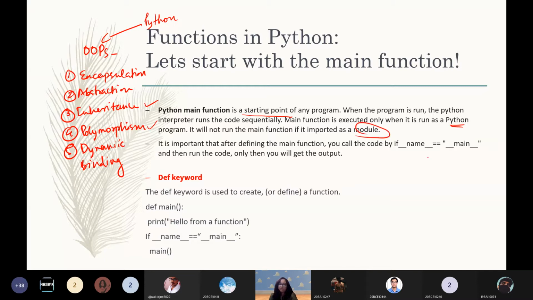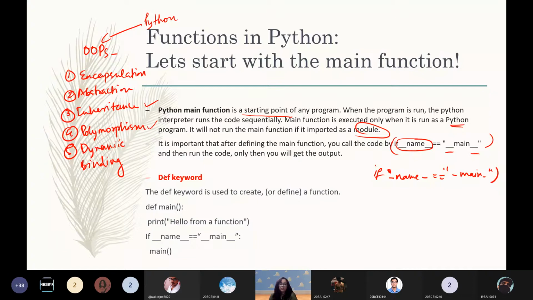So after defining the main function, we use this kind of syntax. So, if __name__, this is another concept that we have not covered yet in this event, but you can look this up. You can Google what exactly this statement means. It will help you gain better clarity of what these symbols mean, these double underscores, etc. So it's a good way to learn. You can look that up.